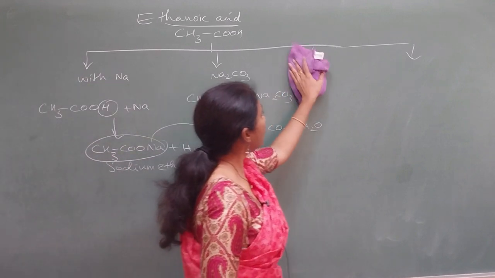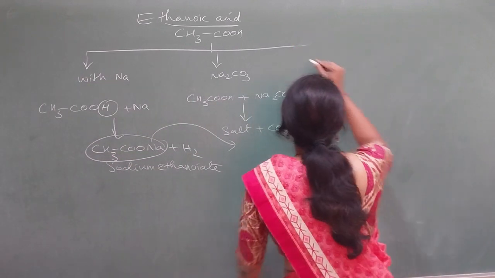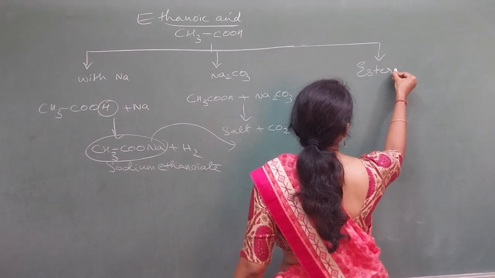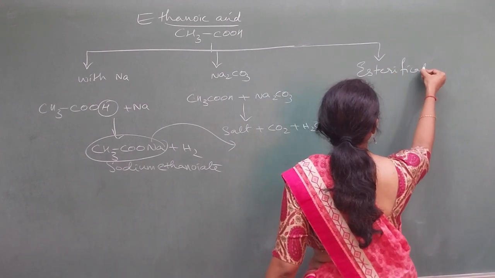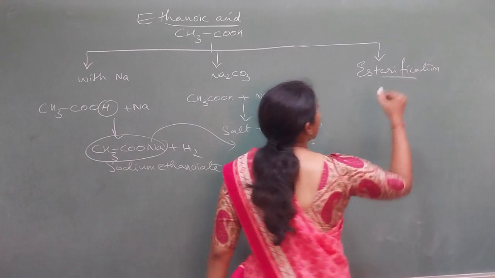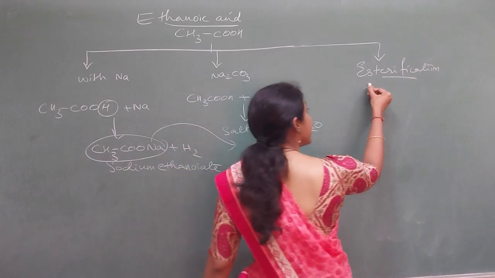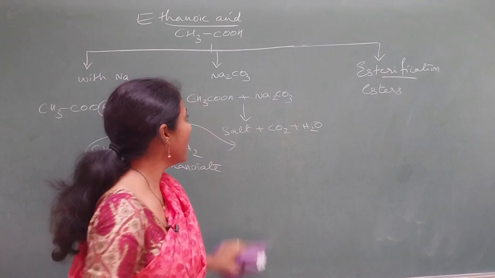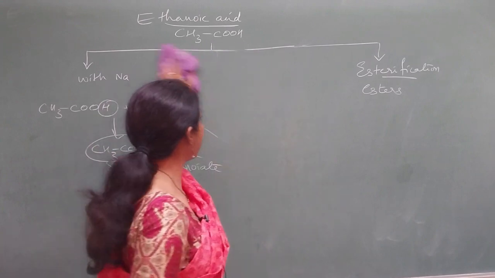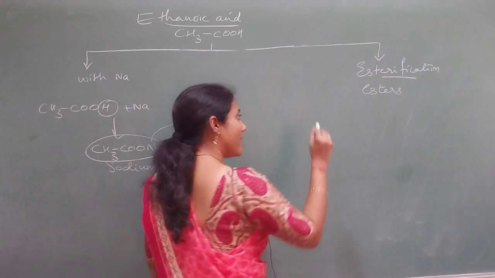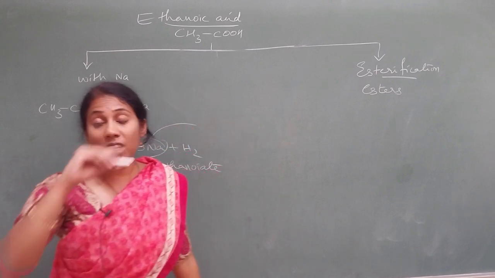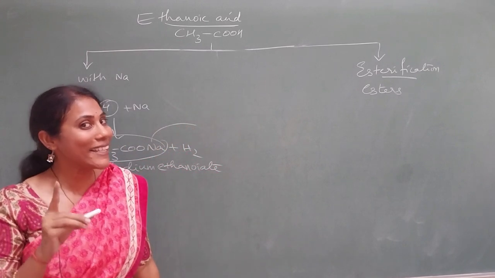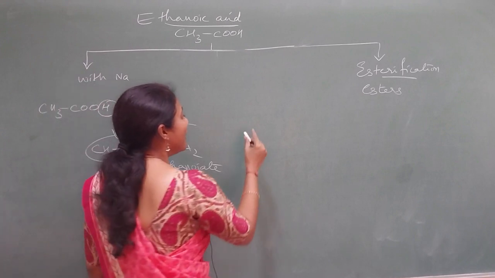Now coming to the third one, which is very, very important: the esterification reaction. They will ask you, what is the esterification reaction? Formation of esters is called the esterification reaction. Now let me write the chemical equation for that. It is very simple. Most students find it difficult to write this reaction, but I will tell you the easiest way. Listen properly.